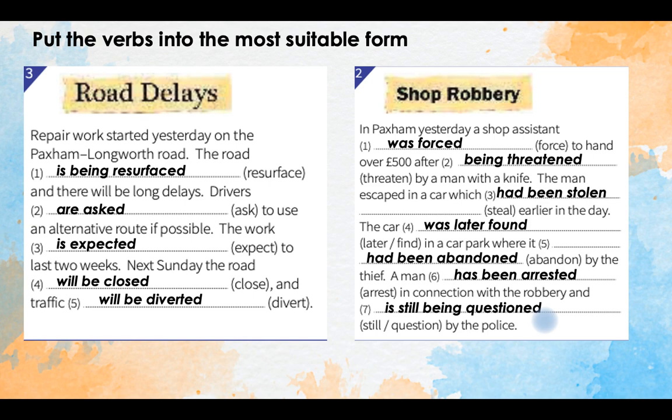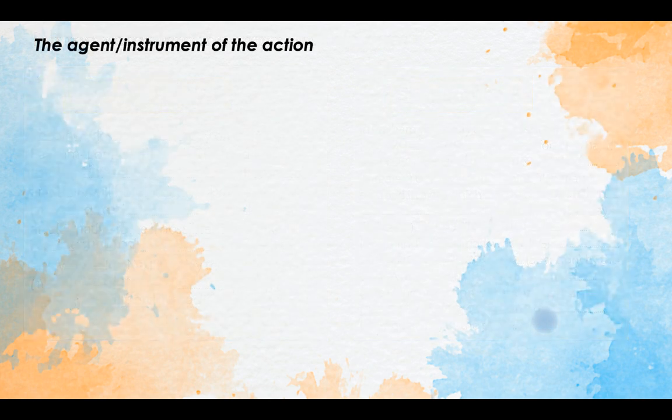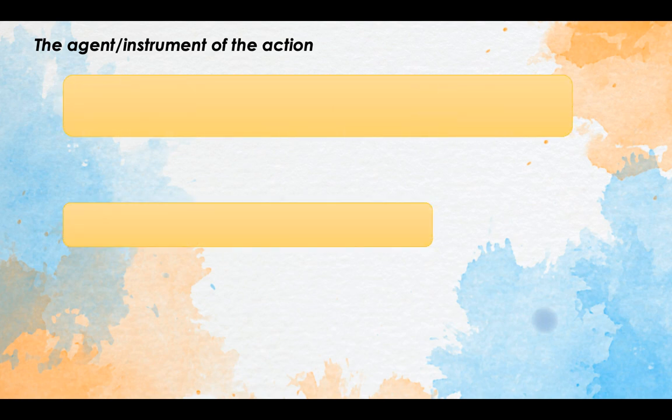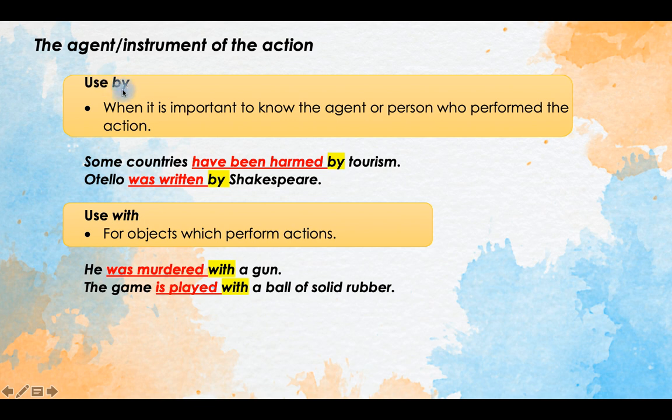Okay, let's continue. So we can also use the agent or the instrument of the action in the passive form. But when we use it, we should use by or with. So when it is important to know the agent or person who performed the action, we use by, okay, before the agent of the action.